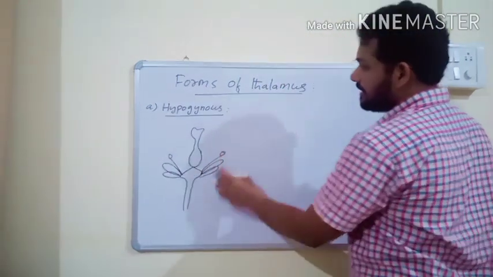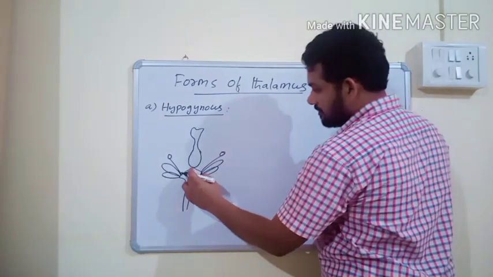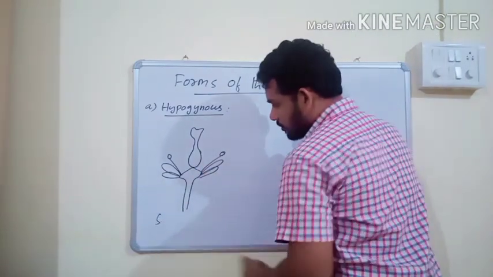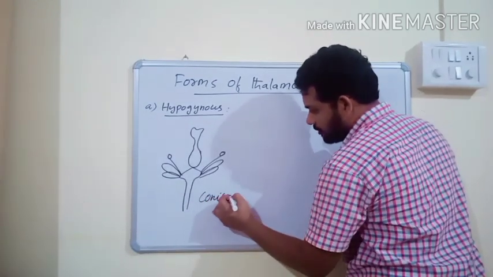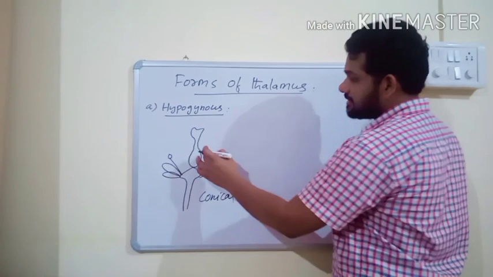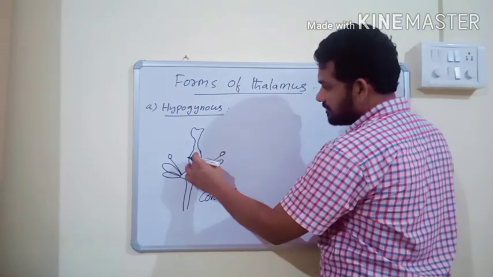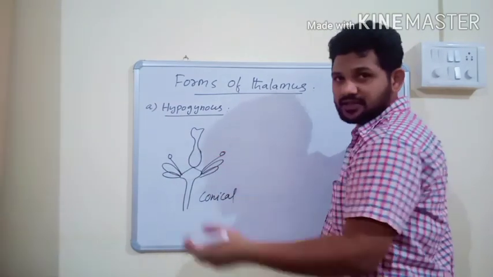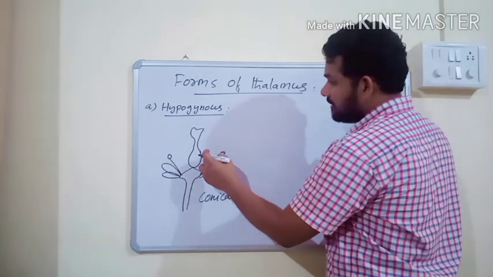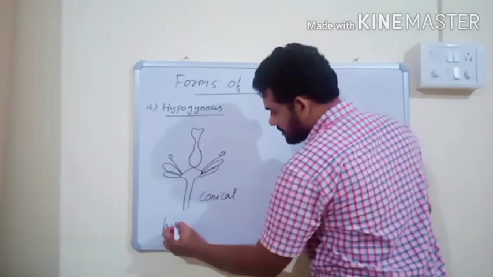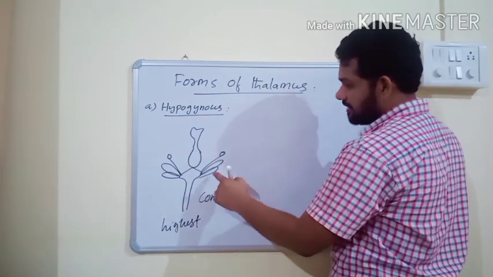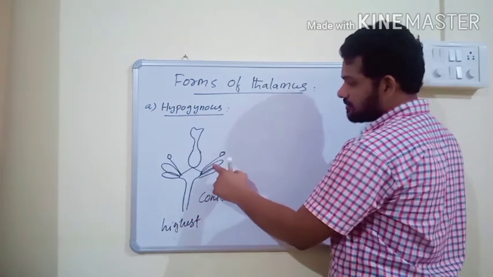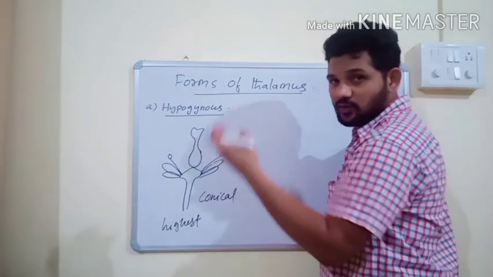In hypogynous flowers, the thalamus is modified into a conical shape. This is the gynoecium, and this is the carpel, the individual part of the gynoecium. The gynoecium occupies the highest position.